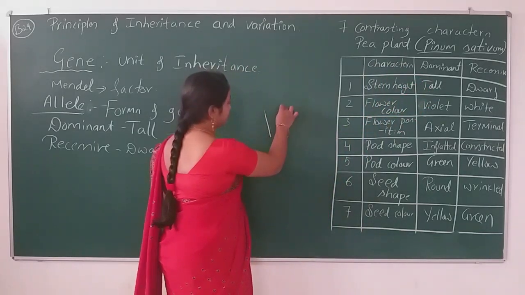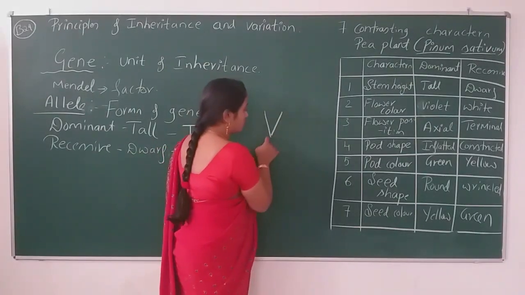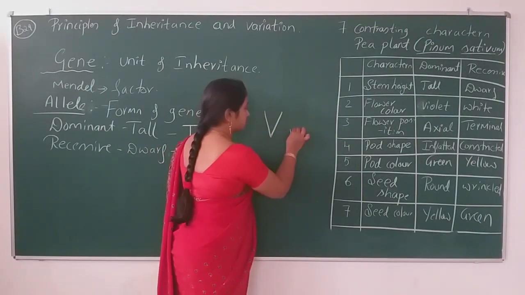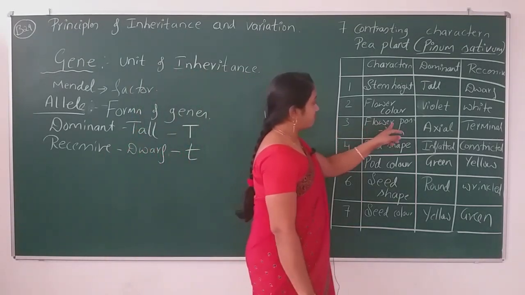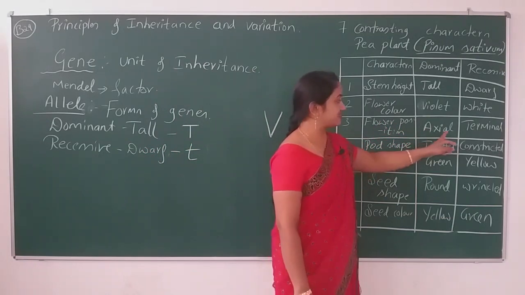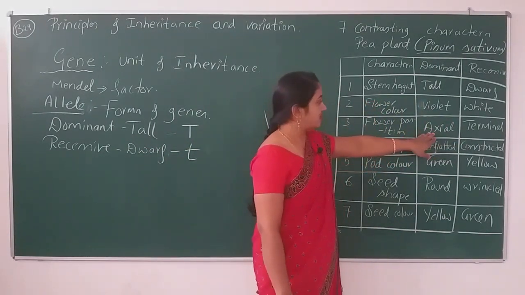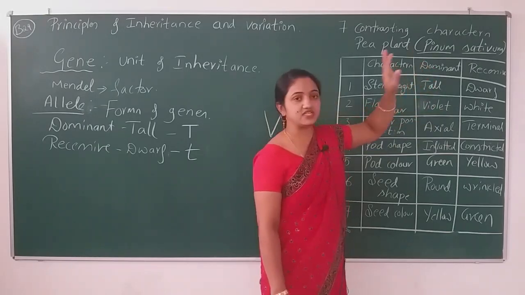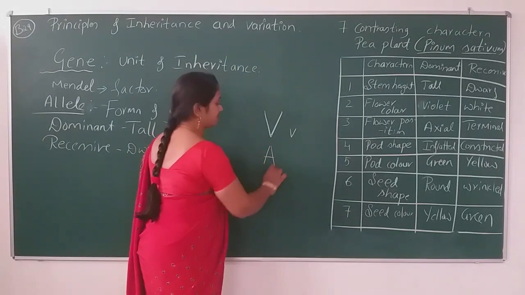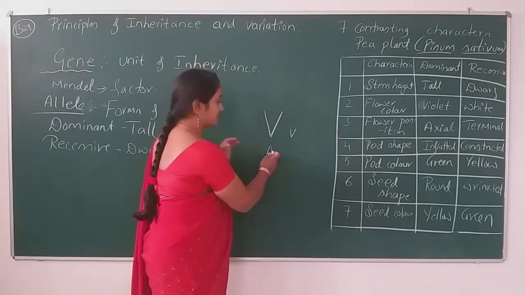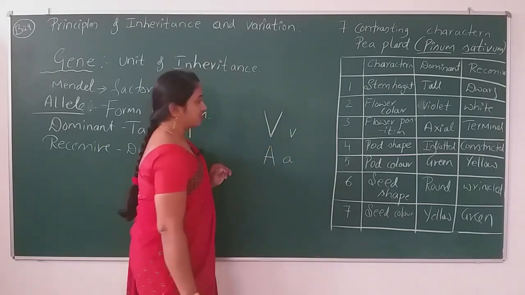Just write the capital V for the dominant nature and small v for the recessive nature. Likewise, flower position: axial. Axial is the character that indicates the dominant nature of the plant. Axial is capital A, terminal is the same letter in small font, small a.